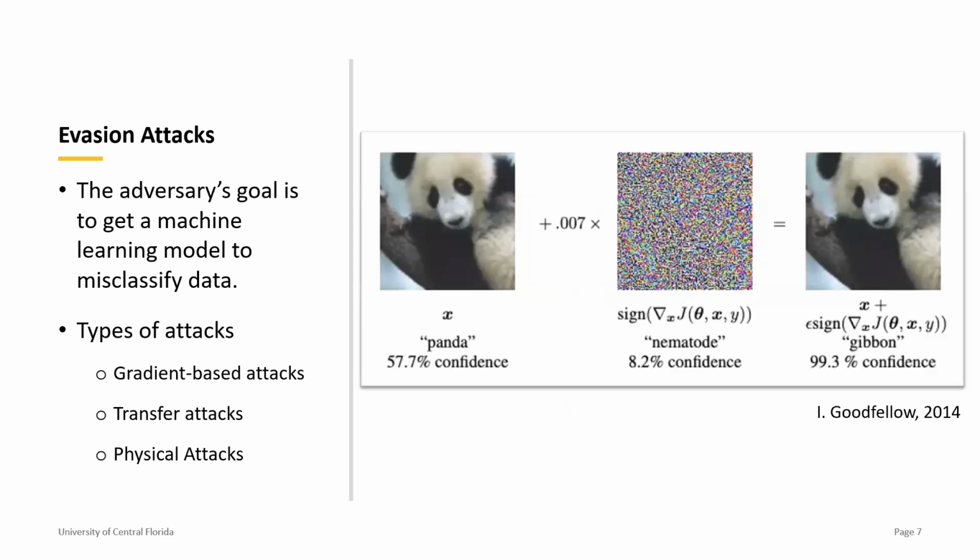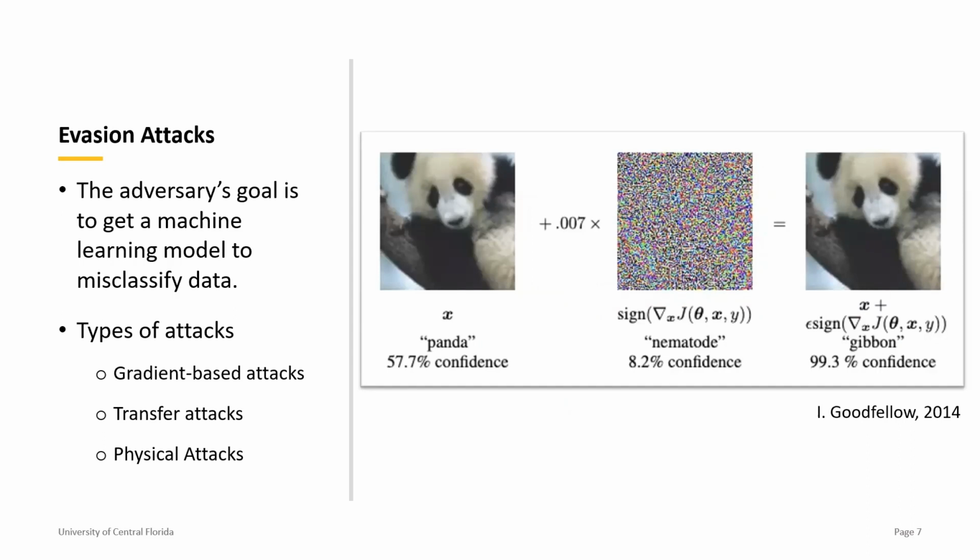So the goal of evasion attacks is to get a model to misclassify some input data. What makes an evasion attack different from a poisoning attack is that it takes place in the testing phase rather than the training phase. An example of an evasion attack can be seen in the image to the right, where a picture of a panda is initially classified as a panda. But when we add a small perturbation to that image, it gets classified as a gibbon.